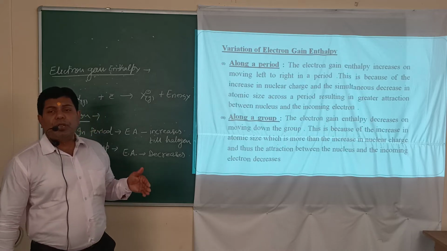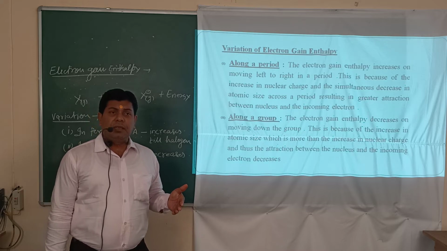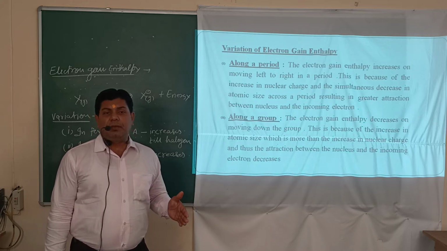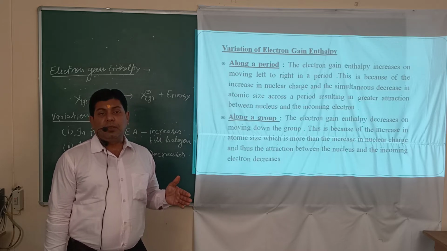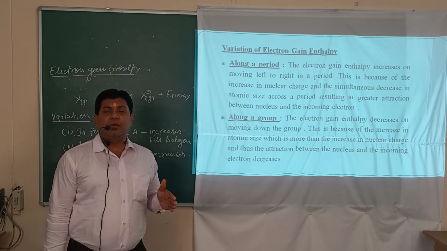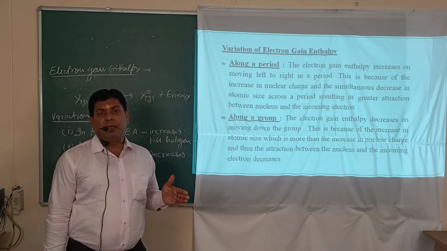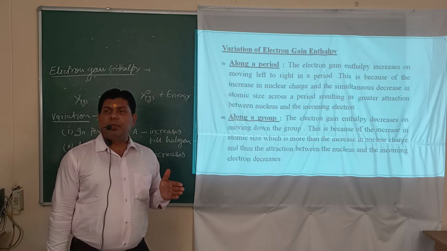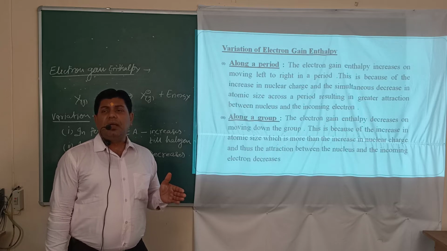An important point regarding electron gain enthalpy is that in any period, alkali metal possesses the lowest value of electron gain enthalpy, while halogen possesses the highest value of electron gain enthalpy or electron affinity. Among halogen members, chlorine possesses the highest value.